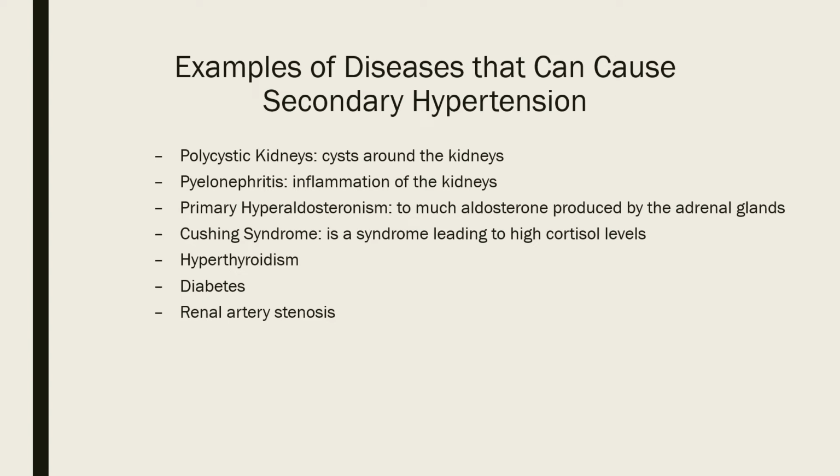Here are some examples of diseases that can cause secondary hypertension. Polycystic kidneys, which is cysts around the kidneys. Pyelonephritis, which is inflammation of the kidneys. Primary hyperaldosteronism is too much aldosterone produced by the adrenal glands. Cushing syndrome is a syndrome leading to high cortisol levels. Hyperthyroidism, diabetes, and renal artery stenosis.